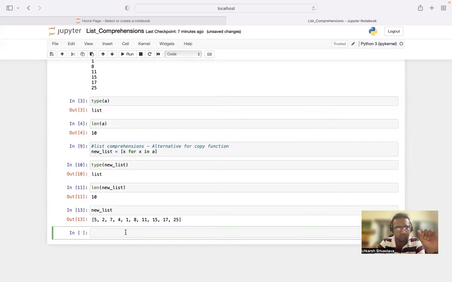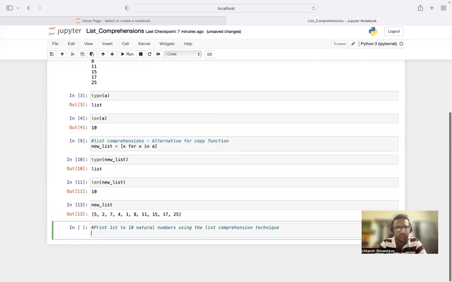Moving further ahead, towards more operations in list comprehension. Now let us print the first 10 natural numbers using the list comprehension technique. All right. The question is printing of the first 10 natural numbers using the list comprehension technique. Now how will we do that? So let us have a look at it.